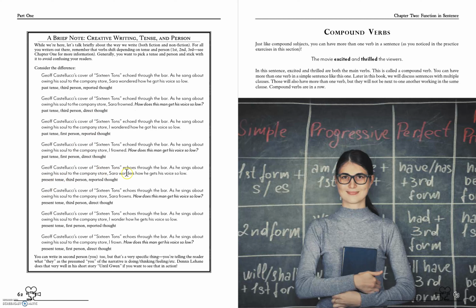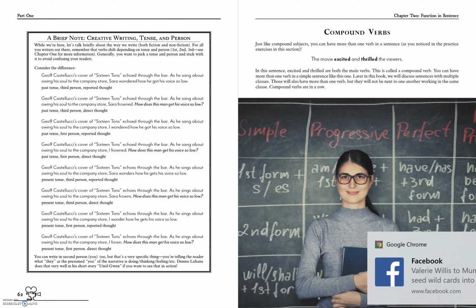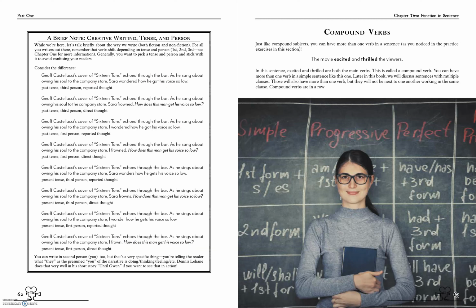So it echoes through the bar and Sarah wonders. So third person Sarah, and then it's a reported thought. It echoes through the bar. We have Sarah frowns, and then this is a direct thought. And here we're still present tense. Echoes. We've got I instead. So now we're first person, still reported thought. And then finally present tense, first person, direct thought. So you want to be aware of those things as you are writing, if you're into creative writing at all.